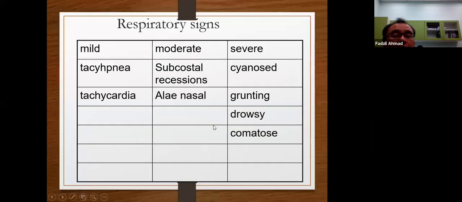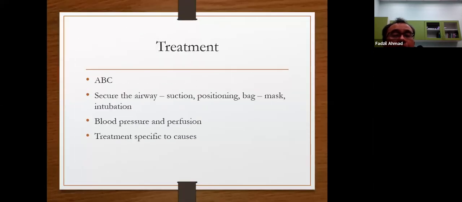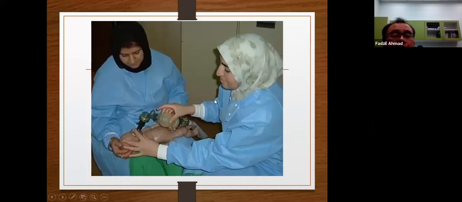And then, in order to be able to resuscitate the patient, you must know how to do resuscitation. This is neonatal resuscitation, newborn resuscitation. You must know how to do it. You see, the technique is not good. Why? Anybody? Because dia letak budak tu atas river, which shouldn't. It's not a good technique. You have to put it properly at the proper setup.